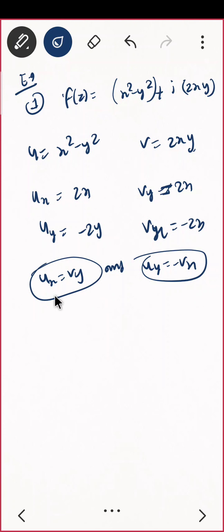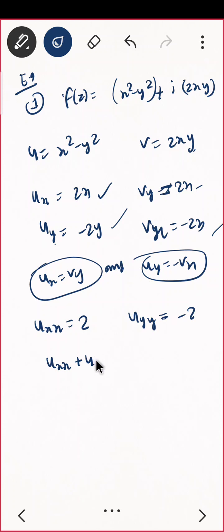What next thing you will do? अगर उधर क्वेश्चन करते तो हम लोग को डायरेक्ट ही दिखता था, because each partial derivative must be continuous. कंटिन्यूस है, खत्म. But now let us check whether it is harmonic or not. uxx विल बी 2 and uyy will be minus 2. So uxx plus uyy is equal to 2 minus 2, that is equal to 0. That means what? U is harmonic. हो गया.